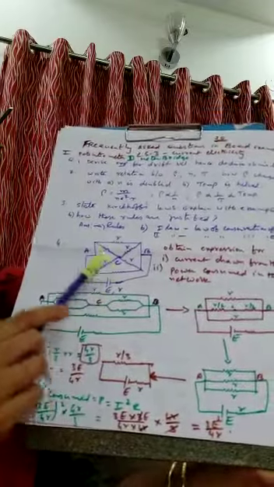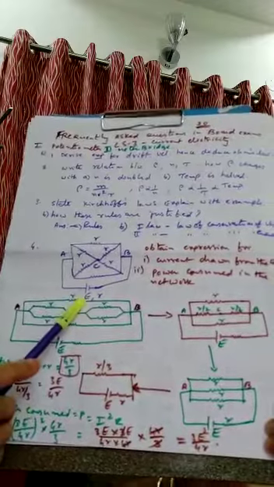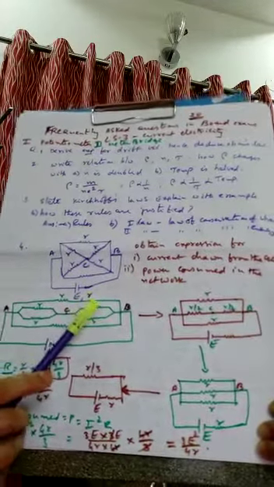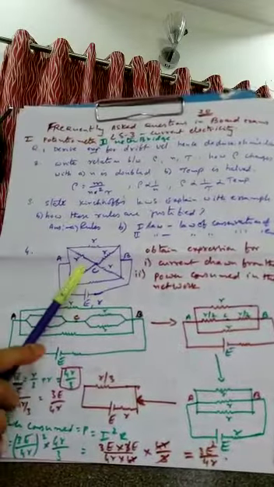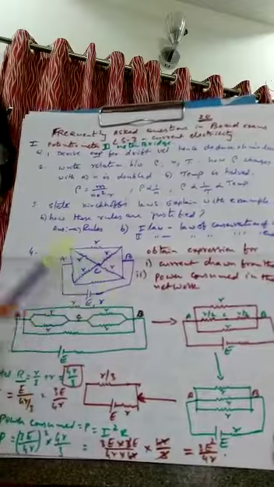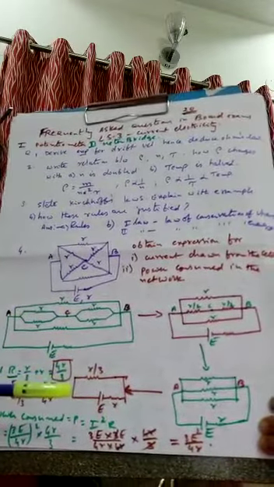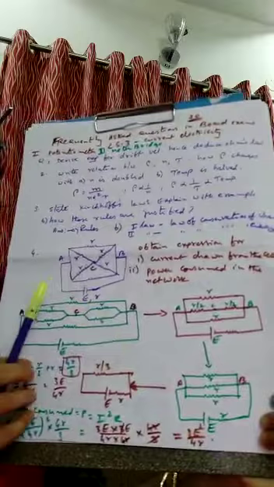It is given that every resistance is small r and E is the EMF of the cell and it has got internal resistance small r. That means each resistance in the network is equal to the internal resistance of the cell, small r. It is really a very good question in which all the concepts can be cleared.